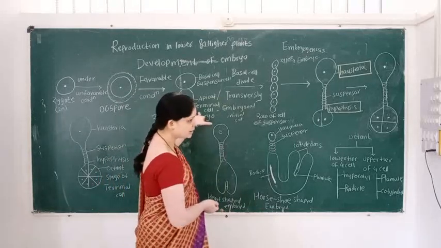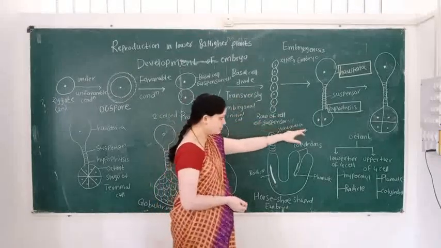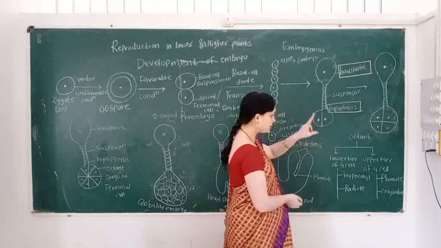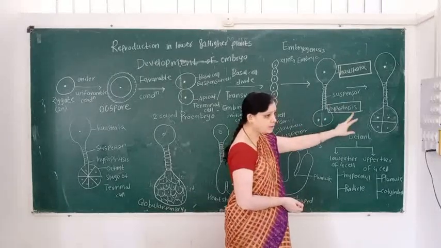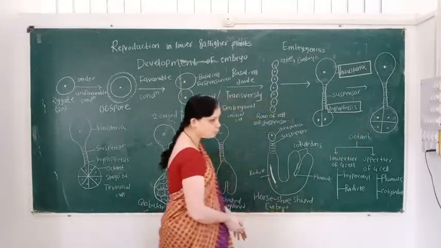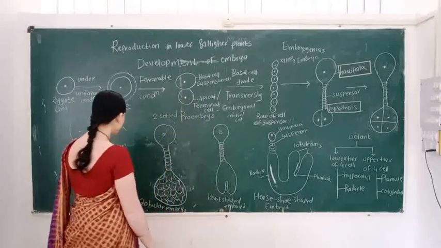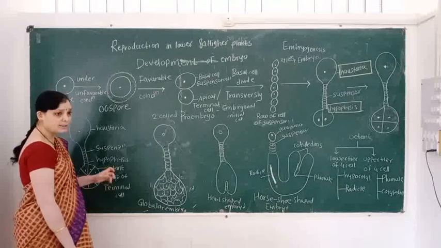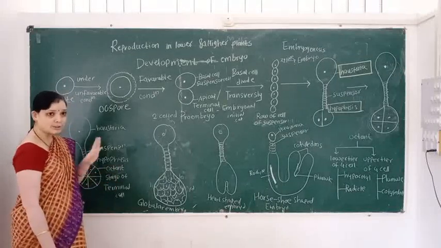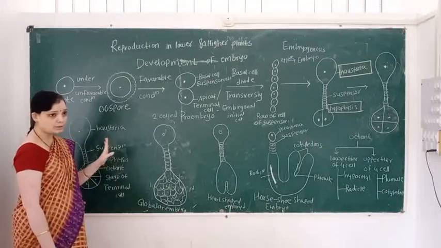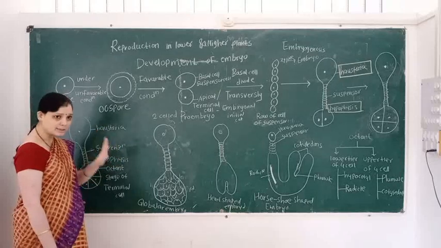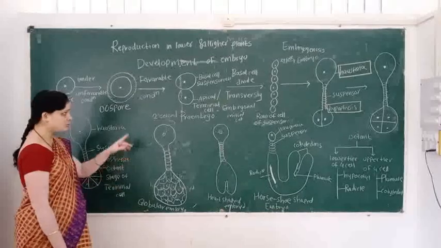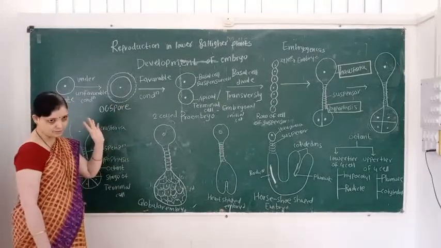Terminal cell in the first step forms only two cells, then it forms a four-celled structure, and from the four-celled structure it forms the octant stage. But this is the octant stage of the terminal cell only, not of the suspensor cell.